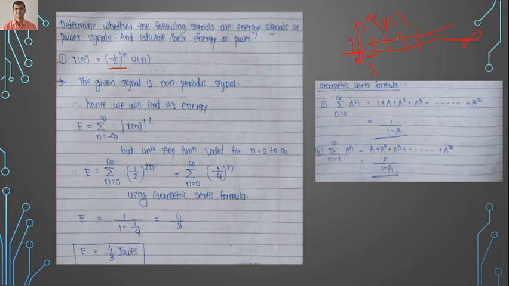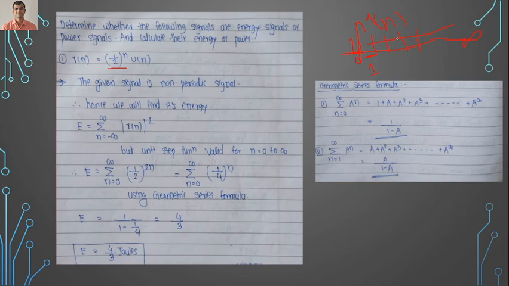To have a periodic signal, the signal should repeat for a specific time interval. Here it is not, so the given signal is a non-periodic signal. We know that almost all non-periodic signals are energy signals, so we will first find its energy. If its energy is finite and non-zero, then the given signal is an energy signal. If it is not, we have to go for power.